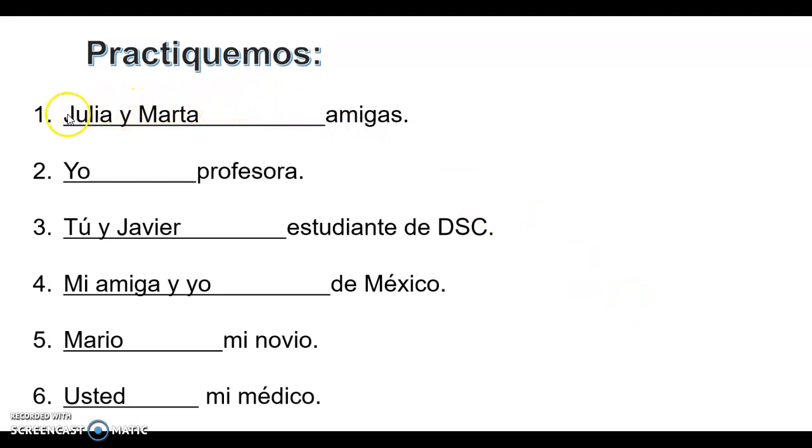Practiquemos. So for this activity, we'll do number 1 together and then you can pause the presentation. But basically, if you can shorten the subject to just the subject pronoun, you do so, and then put in the blank the verb ser that goes with the subject. So number 1, Julia y Marta. Julia y Marta are 2 girls. It would be they, girls. And then what goes with they? Son. Ellas son amigas. Go ahead and pause the presentation.